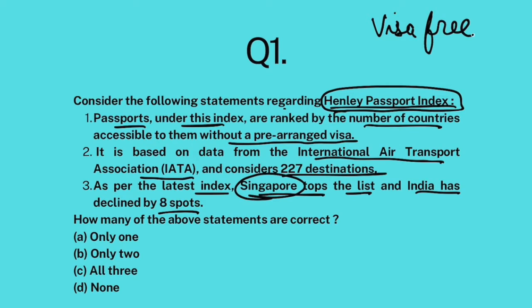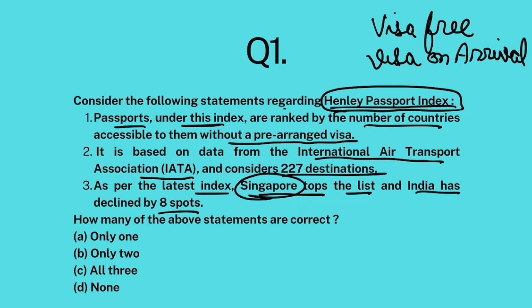Okay? Or visa on arrival. Okay? So based on your passport strength to get pre-arranged visa free or visa on arrival, you get a rank under Henley Passport Index. So basically it measures the strength of your passport.